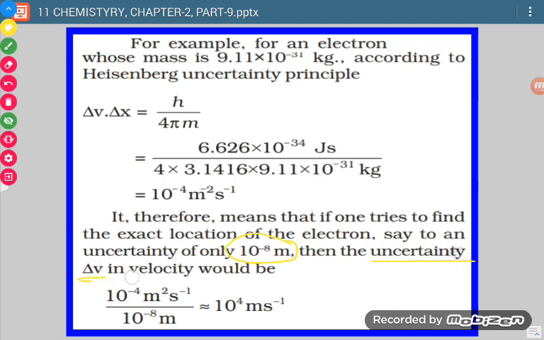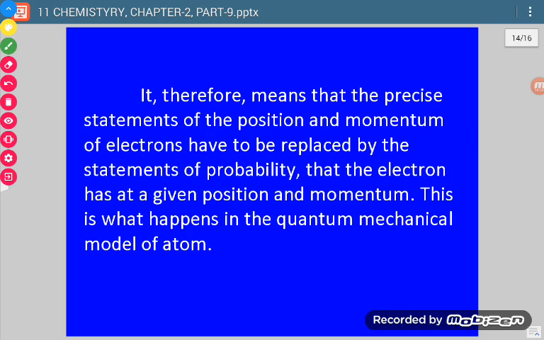Then what will be the uncertainty in velocity? This value, 10 raised to power minus 8 meter, is taken, and this value is to be calculated. If we calculate, delta V comes out to be 10 raised to power 4 meter per second. It means this is a value which can be easily determined.